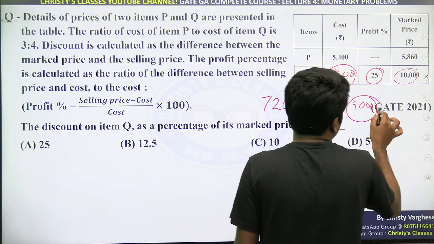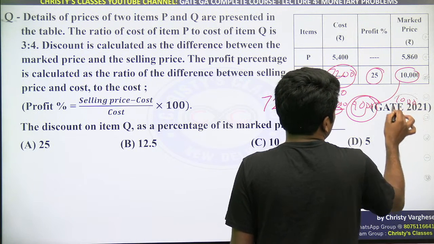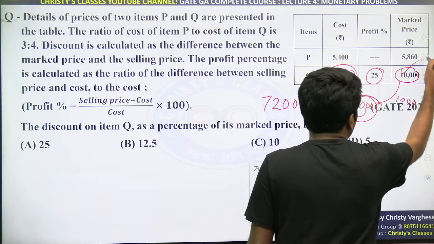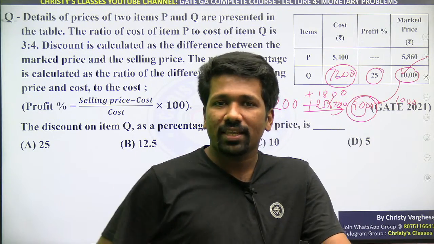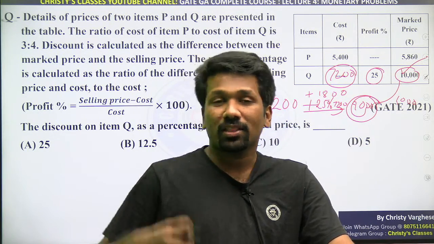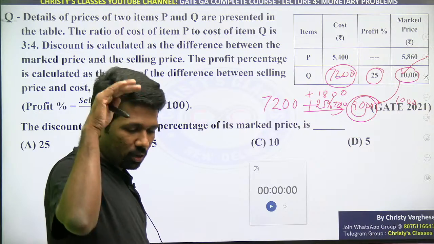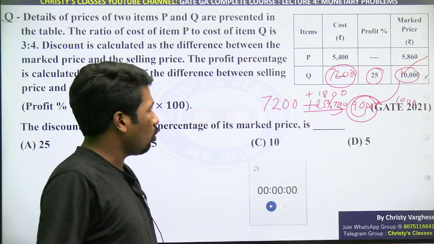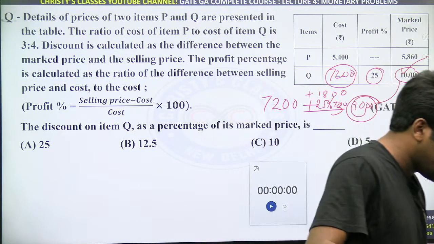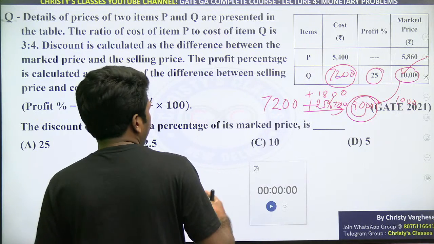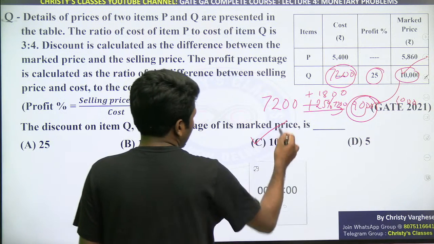10,000 is the printed price, 9,000 is the selling price. So discount percentage कितने का है? Discount 1000 का होगा. Discount compared to the marked price, that is discount percentage. 10,000 पे कितना डिस्काउंट दिया? 10,000 पे 1000 डिस्काउंट किया. वो 1000, 10,000 का 10% है ना. डायरेक्टली यू कैन थिंक लाइक दैट. नो नीड टू राइट 1000 बाई 10,000 इंटू 100, और नो नीड टू राइट 10,000 माइनस 9,000 बाई 10,000 इंटू 100. यू कैन डायरेक्टली थिंक, 1000 difference out of 10,000, that is 10% only. So option C, 10 is the answer.